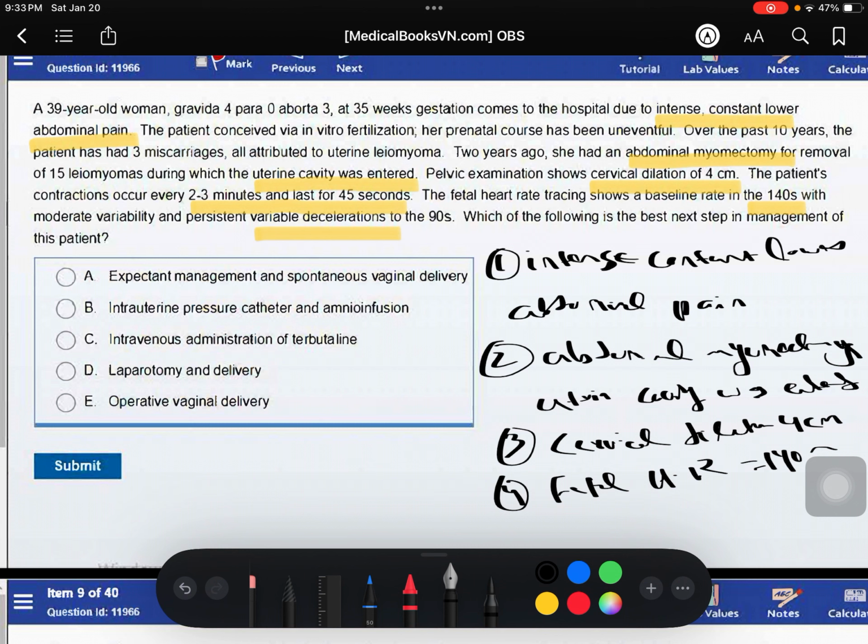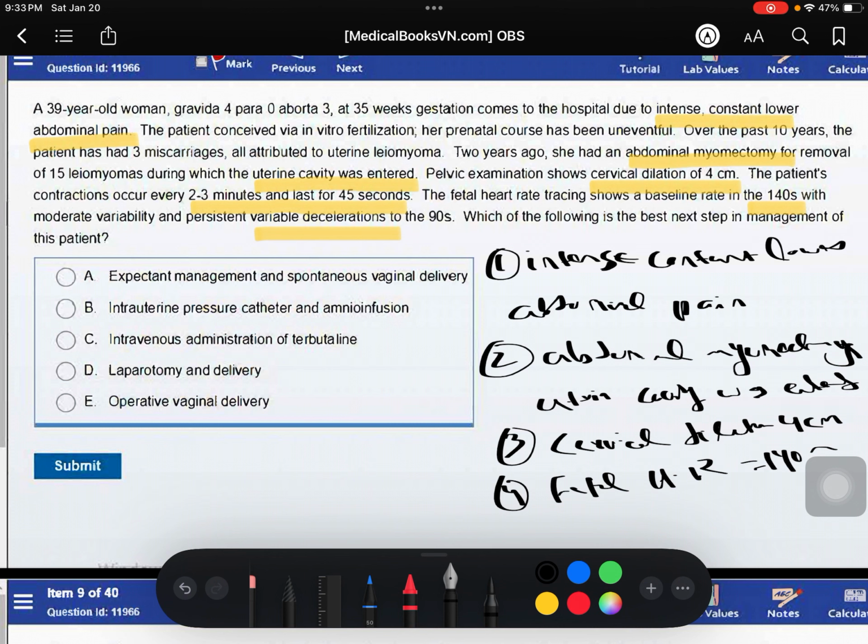The first is intense constant lower abdominal pain, the second is cervical dilation of 4 centimeters, and the third is the fetal heart rate in the 140s with rapid deceleration to the 90s. Based on these hints, the diagnosis is that the patient is suffering from uterine rupture.